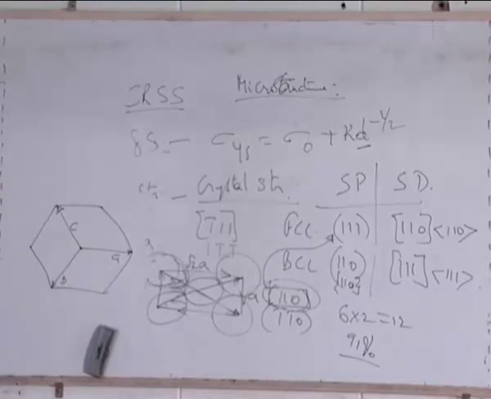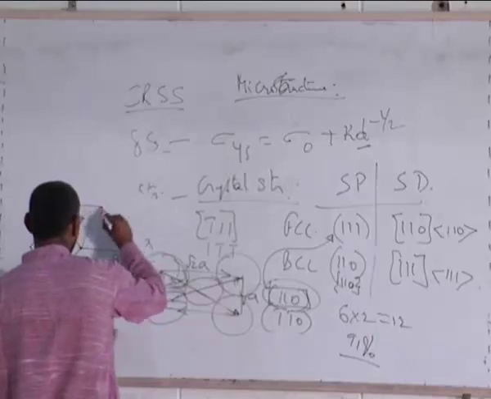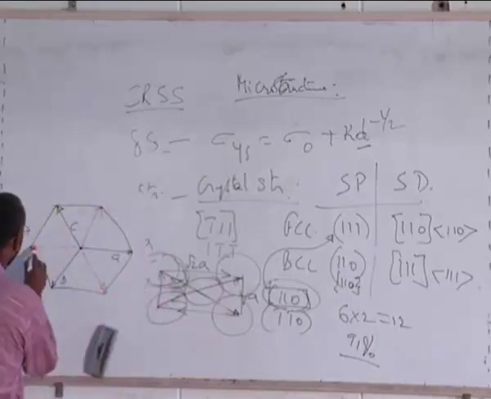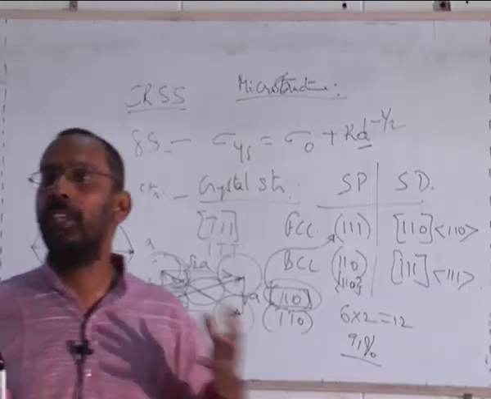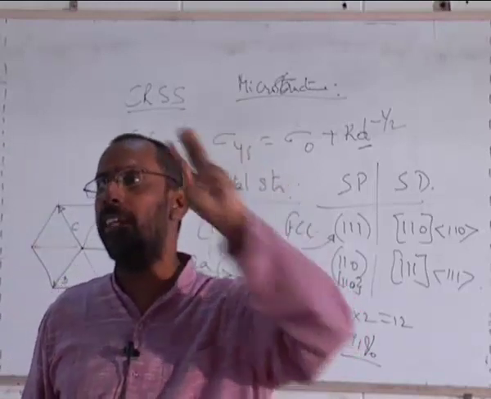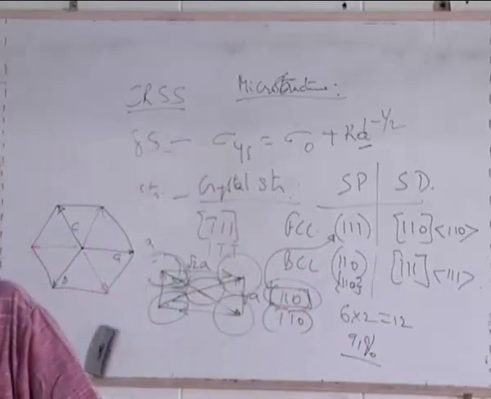Sir, you may say, why are you talking of only these 3? There are 3 more also. Those 3 more can very easily be seen: this is one, and this is another, and this is another. They are negatives of those 3. That's why we are not considering them. So we only consider 3 directions. That means on this plane, the dislocation can move in any one of those 3 directions. So we say 3 slip systems: one plane, 3 directions, 1 into 3. There are no more slip planes and slip directions in hexagonal.